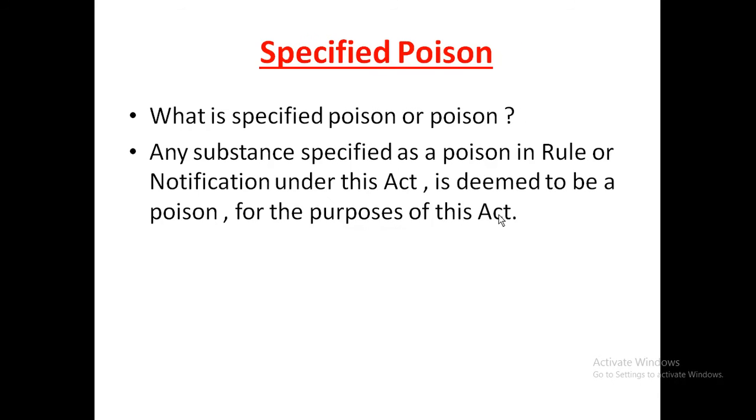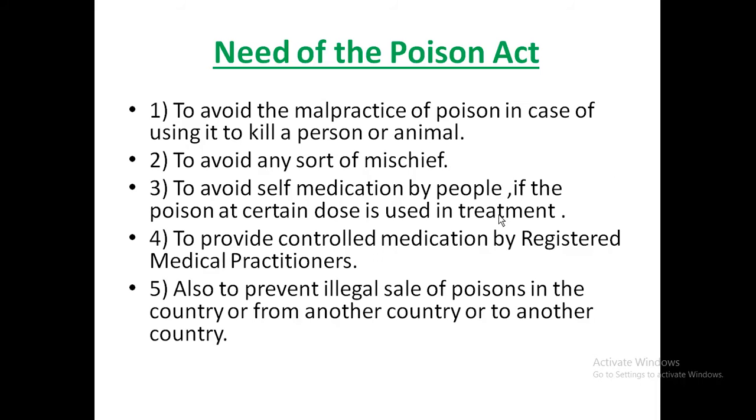Now, what are specified poisons? Any substance specified as a poison in a rule or notification under the act is deemed to be a poison for the purpose of this act. Either the substances which are listed in the schedule of the rules, or if by notification under the act any substance has been declared as poison, then that substance will be considered a specified poison as per the act.